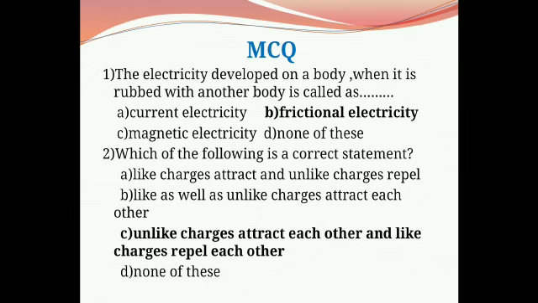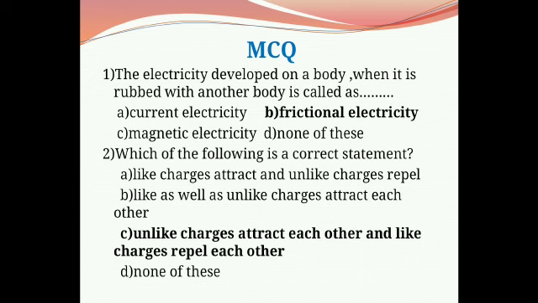Second: which of the following is a correct statement? First option is, like charges attract and unlike charges repel. Second option is, like as well as unlike charges attract each other. Third option is, unlike charges attract each other and like charges repel each other.